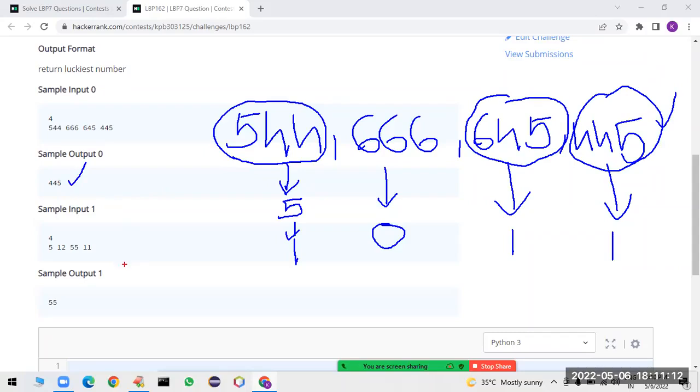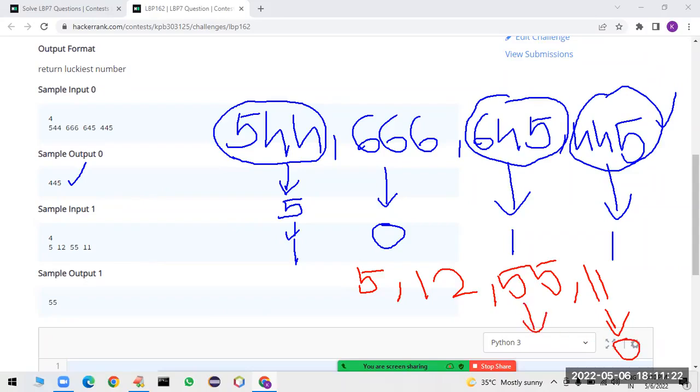So in the next case, you can see 5 is there, 12 is there, 55 is there, and 11 is there. How many fives are there in 11? 0. How many fives are there here? 2. How many fives are there? 0. How many fives are there? 1. In this, what is the maximum occurrence? Double 5. So this is the output. So nothing but we have to count how many fives are there. The number in which we have the maximum fives will become our result.